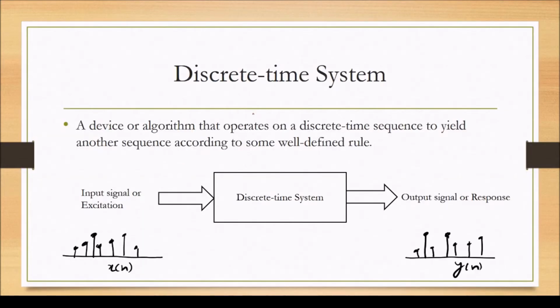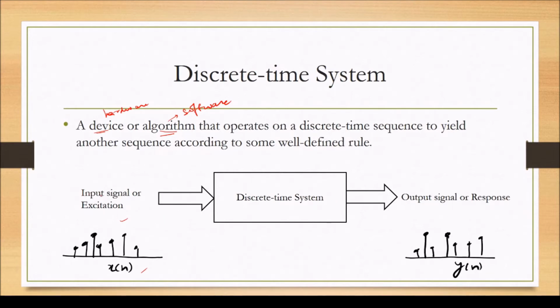So what is a discrete time system? A discrete time system is a device or an algorithm that operates on a discrete time sequence to yield another sequence according to some well-defined rule. So here we say a device or an algorithm. It can be a hardware realization or a software realization of a system that operates on a discrete time sequence. A sequence can be x[n], as shown here, and it will yield another sequence y[n].